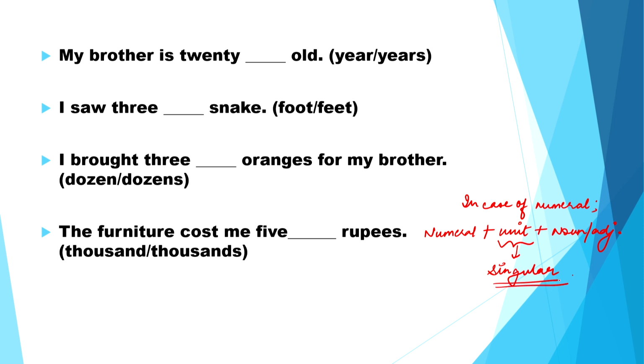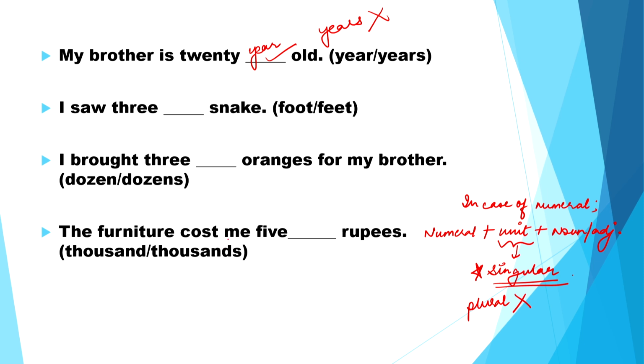It will never be plural. So, now let us discuss the answers. My brother is 20 years old. Hence, if we write my brother is 20 years old, it is totally wrong. The correct option will be year.